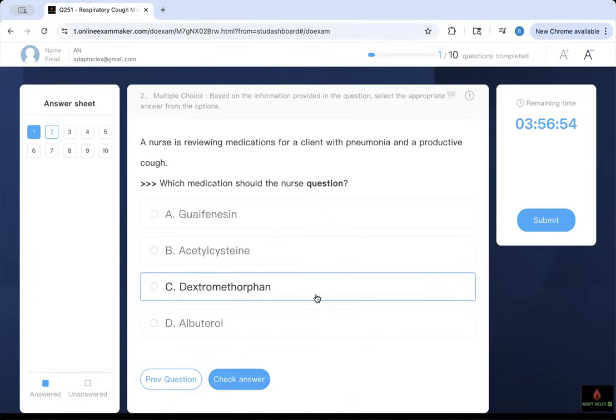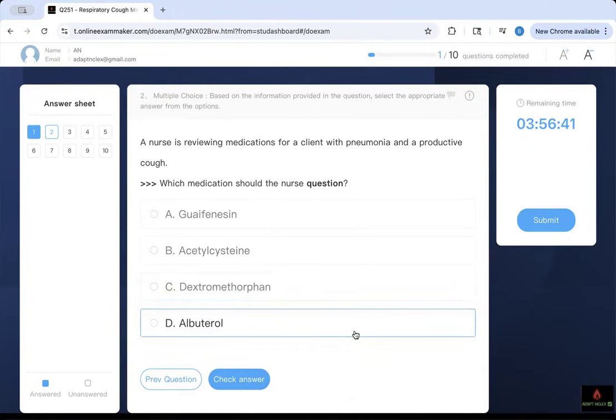And this is reviewing medication for a client with pneumonia, one word, with what? A productive cough. That's the second thing. Now the cough is productive. Which medication should the nurse question? That means, what do? Guaifenesin, acetylcysteine, dextromethorphan, albuterol.